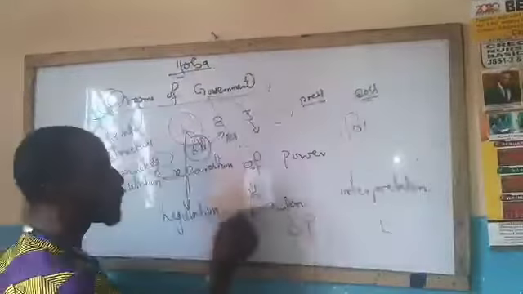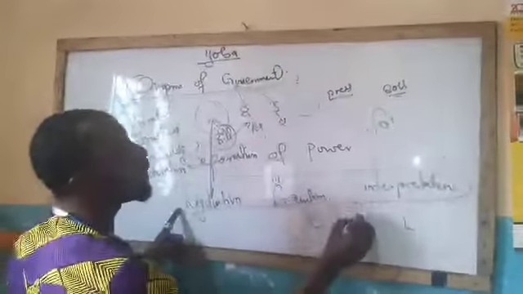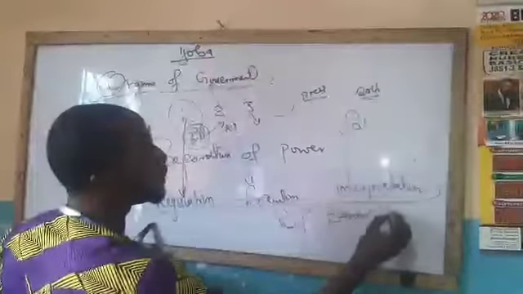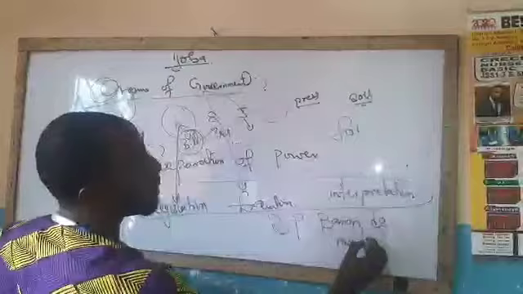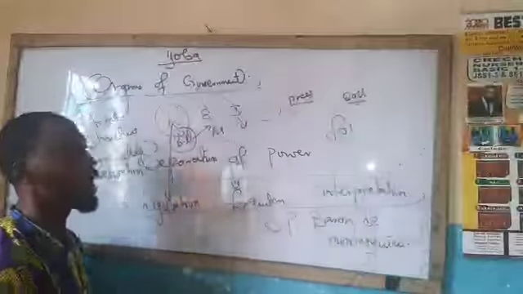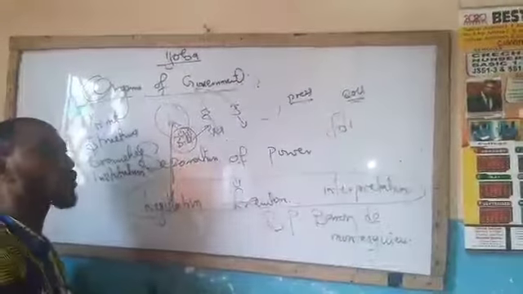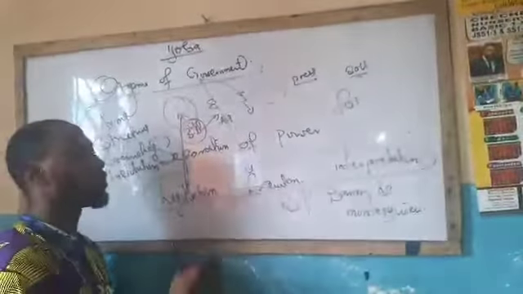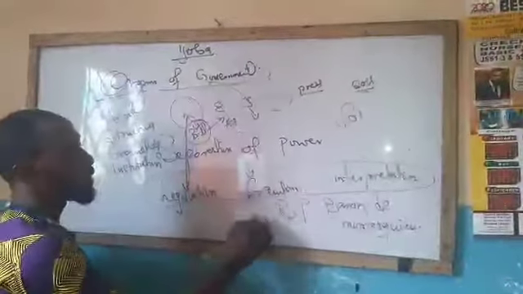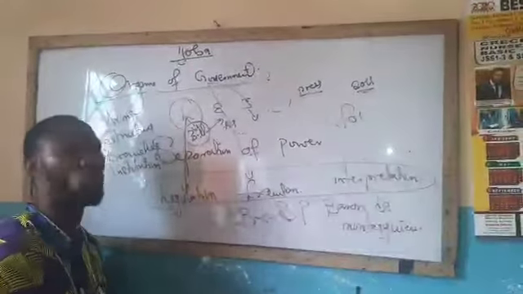So if the legislative does legislation, the executive does execution, and the judiciary does adjudication or interpretation, this is referred to as separation of power, as explained by a French political thinker called Baron de Montesquieu. He also used another concept to complement separation of power. What concept is that? Checks and balances.